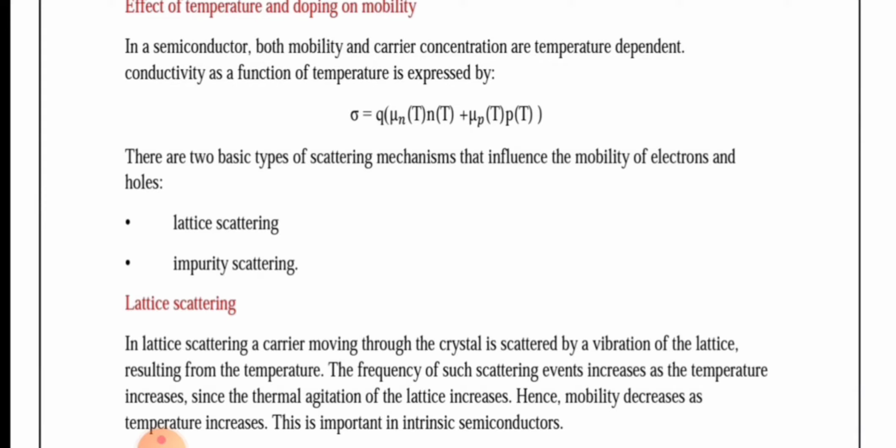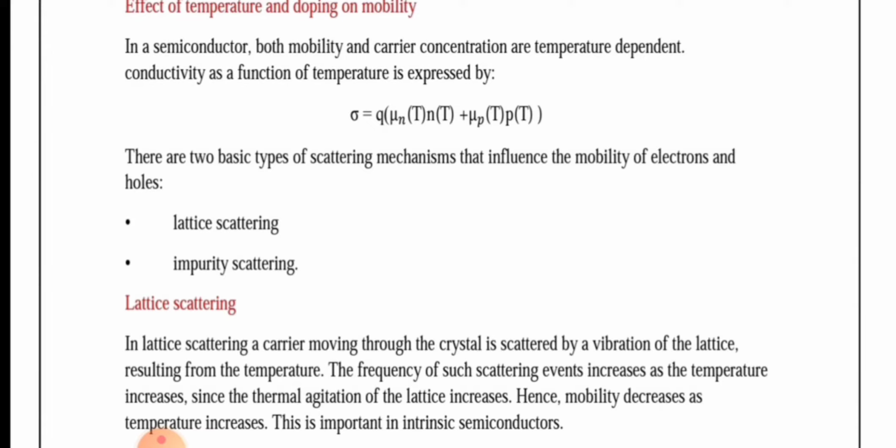So conductivity as a function of temperature can be written as, we know conductivity sigma is equal to nQ mu. If you are considering both hole and electron, it will be Q into n mu n plus p mu p. This mobility and carrier concentration are temperature dependent.